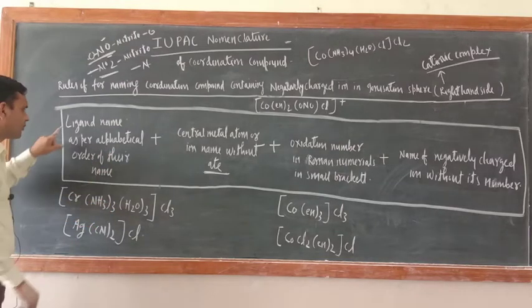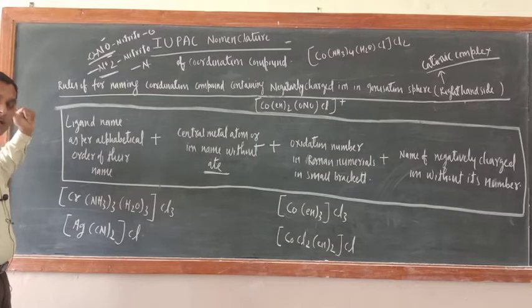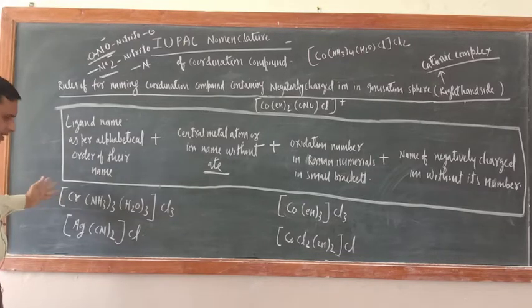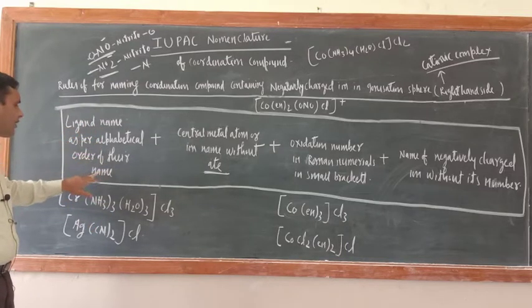And what should be the rule? Just see, ligand name. Here what is there? First ligand name. In the earlier case what was there? The name of ions which were present in the ionization sphere, left hand side. Here left hand side nothing is there. So we'll begin with the ligand name as per alphabetical order of their name.